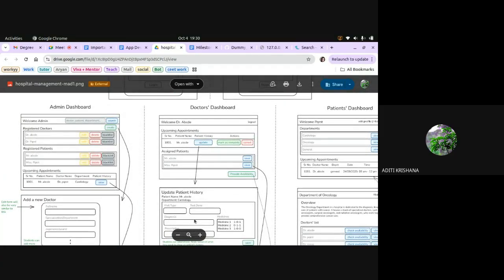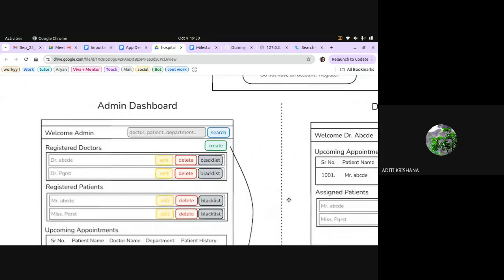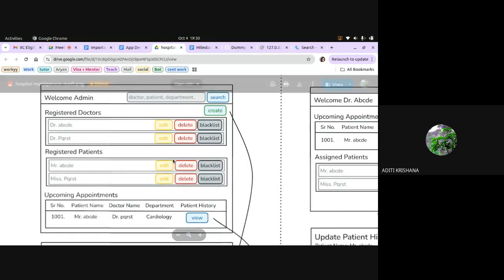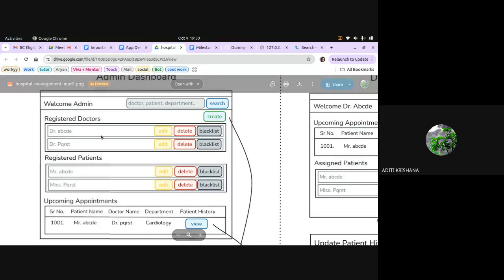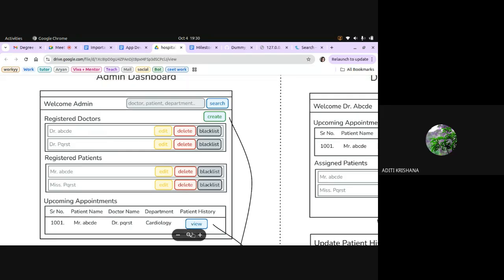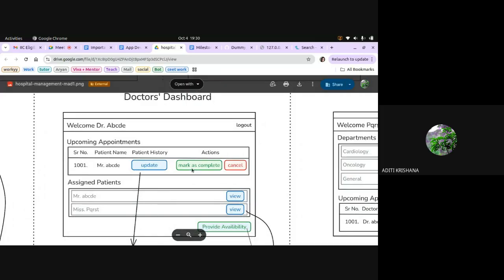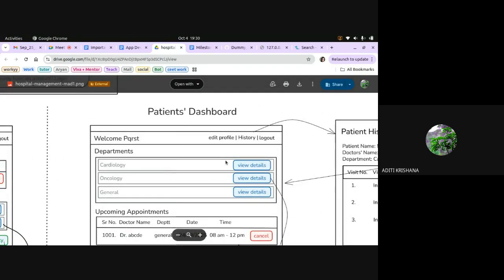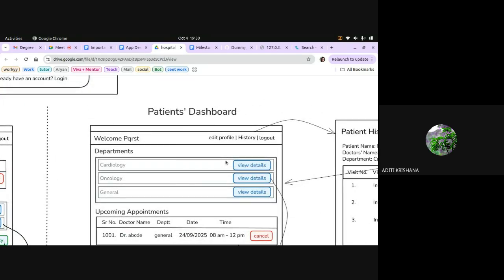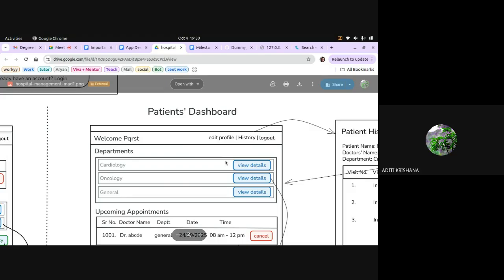This is how you can define your admin dashboard. I hope it is visible to everyone, right? So you can design a hard coded dashboard for admin. Similar to that, you can design the doctor's dashboard. Similar to that, you can design the patient's dashboard. Take the help of the wireframe. Okay.